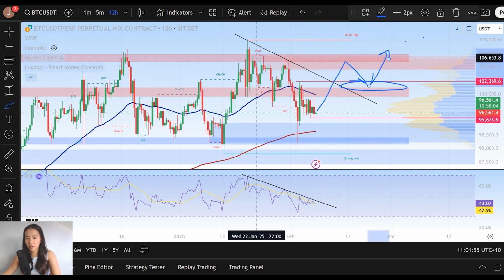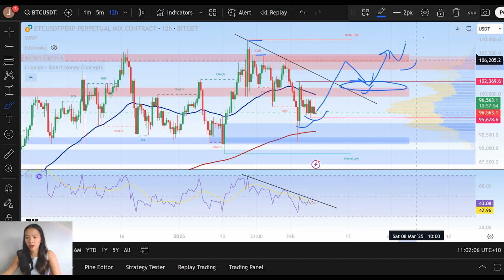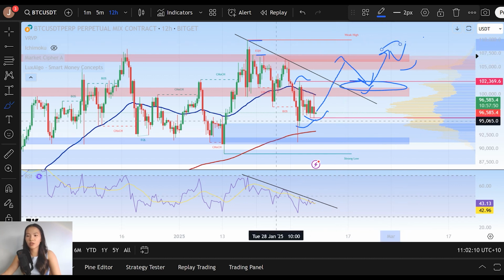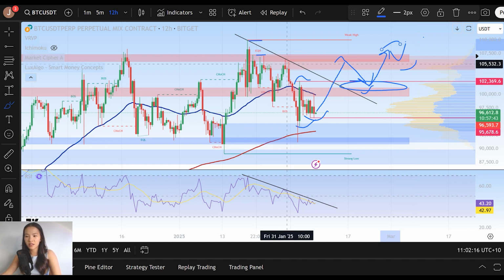So whether or not that takes us to this equal high here at 107 or $110,000, we want to see that continued laddering upwards, forming continuous higher lows and continuous higher highs on the price action as well. That is what's going to shift the narrative into being distinctly bullish on the high time frame, as well as maintaining that narrative despite potential short time frame corrections.